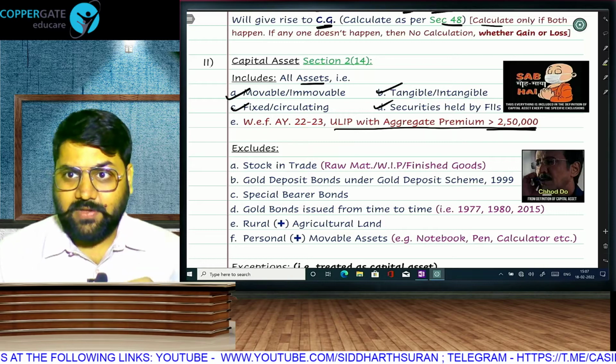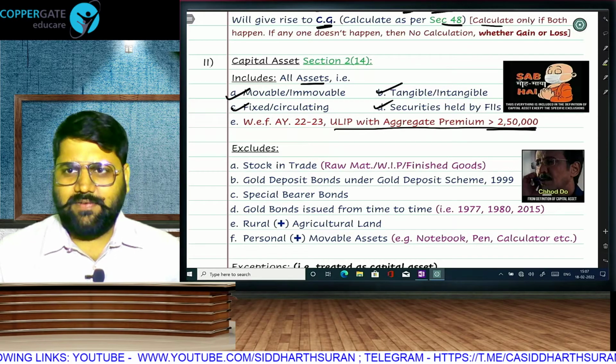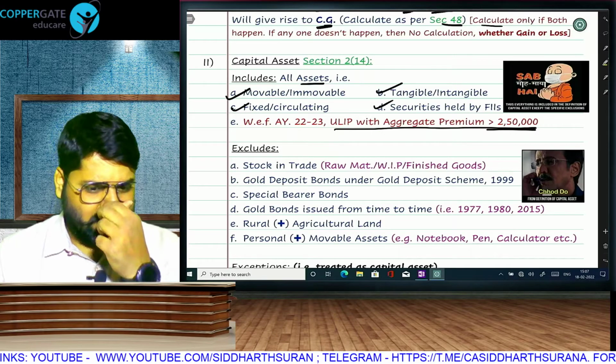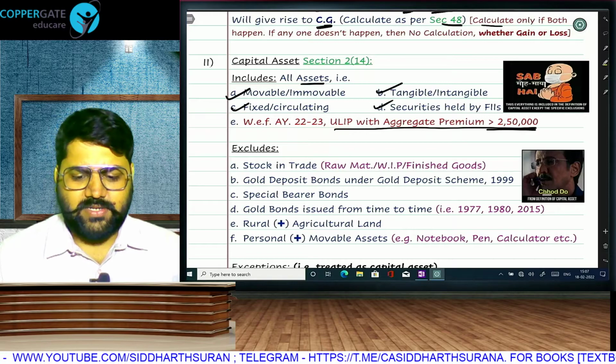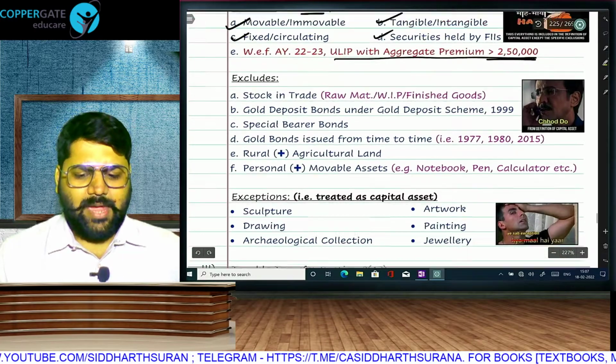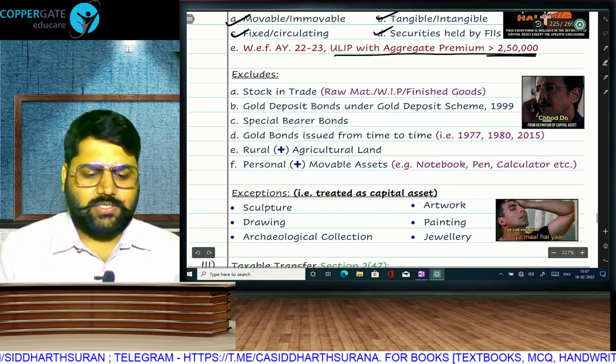In fact, STT will be attracted and thus it will be covered in 111A, 112A. Wherever the premium has exceeded 2,50,000 rupees, the maturity value will be taxable even if the premium was within the 20%, 10%, 15% limit. That means capital asset has not been properly defined. Everything is capital asset. So we have to focus on the exclusions.